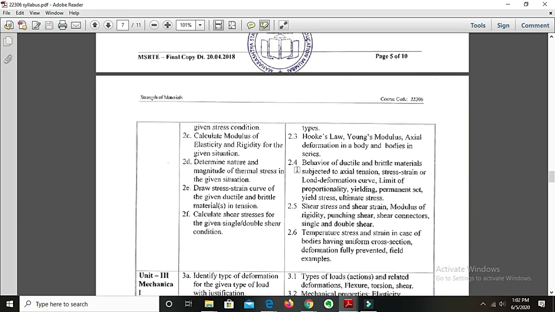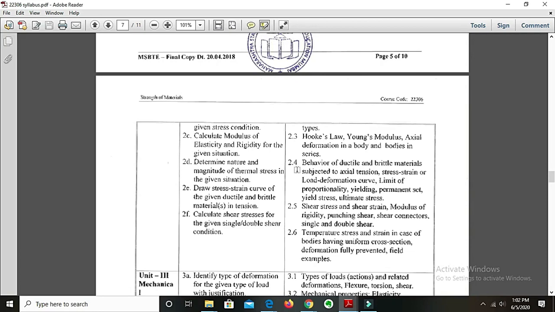Then in point 2.5, we will study shear stress and shear strain. We will study here what shear stress and shear strain are. Then we will see what modulus of rigidity is. Then we will see punching shear, what the shear connectors are, single and double shear. The students who have studied physics at their first year diploma level or at their 11th and 12th level might be somewhat familiar with these terms. We'll study them in detail later.